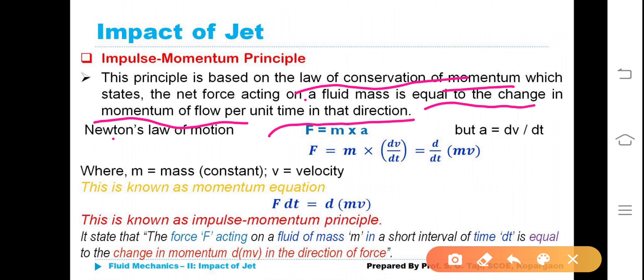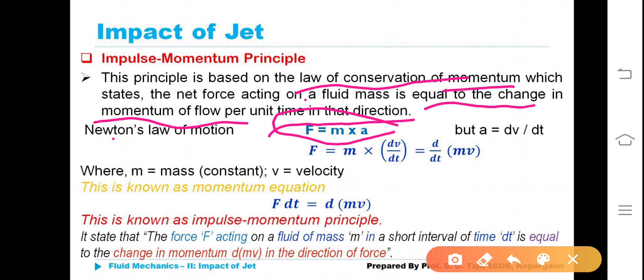That is important: in the same direction of flow of fluid. As per Newton's law of motion, which we are all aware, F is equal to ma.